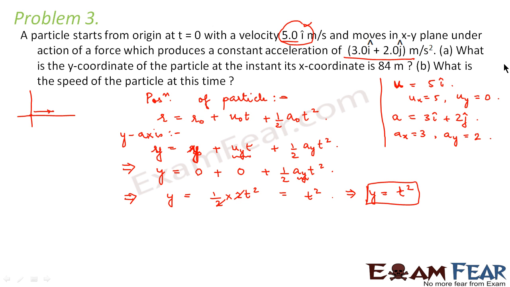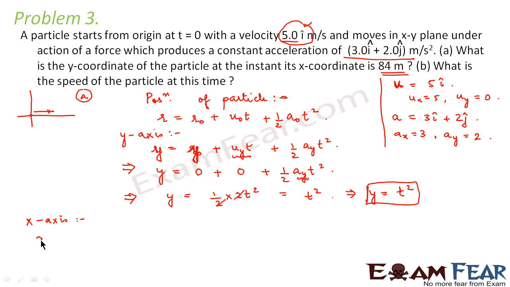Now the question asks you to find the value of the y coordinate at the instant its x coordinate is 84 meters. That means you have to find the value of y when the value of t is such that the value of x is 84 meters. So you need to know the value of t. Now we are working on part A. How will you calculate the value of t? We will apply the position of the particle along the x-axis.